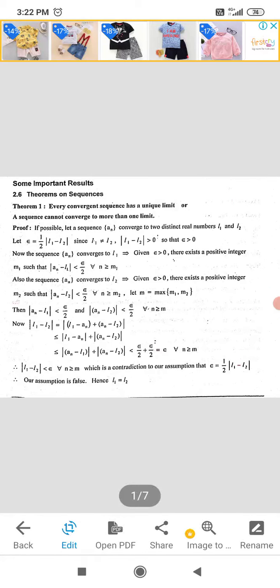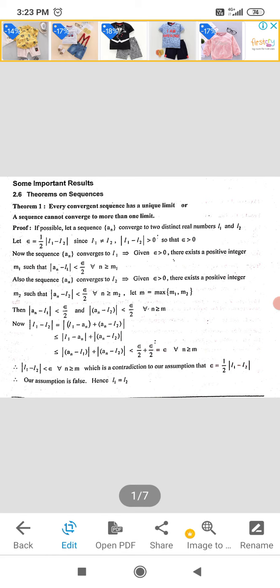In the last sessions we have seen the definition of sequence, bounded sequence, supremum, infimum, limit of a sequence, convergent, divergent, oscillatory sequences and examples. In this session we shall see some important results. Let us see the first theorem.